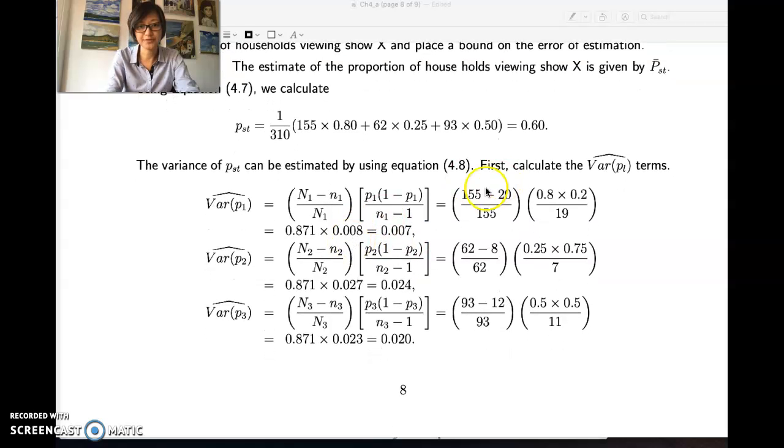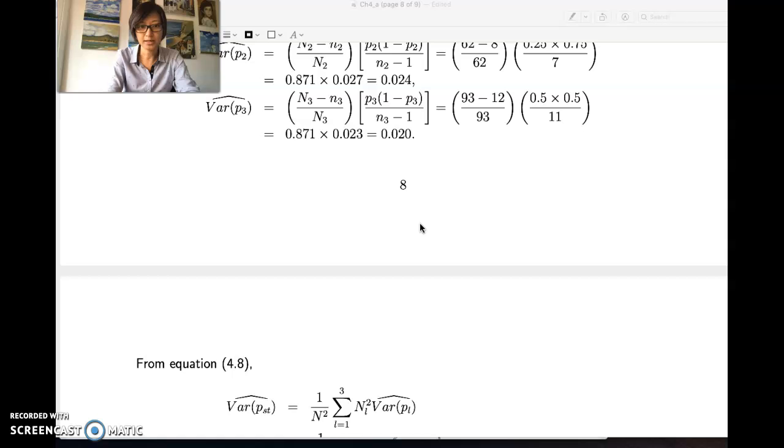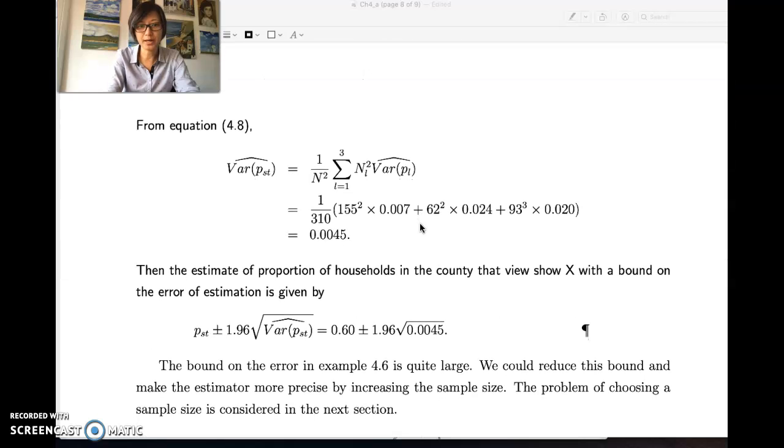That is the finite population correction factor multiplied by P times 1 minus P over N minus 1, adding them up together, weighted by capital WL square. Or you can separate the capital WL, like noted here, with the population size square multiplied by the estimated variance, adding them up together, and then divided by a common factor of the overall population size square.